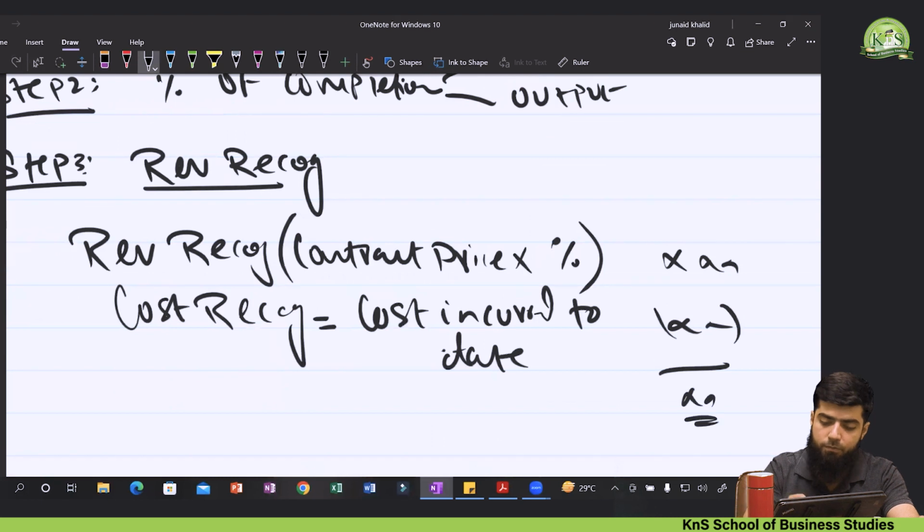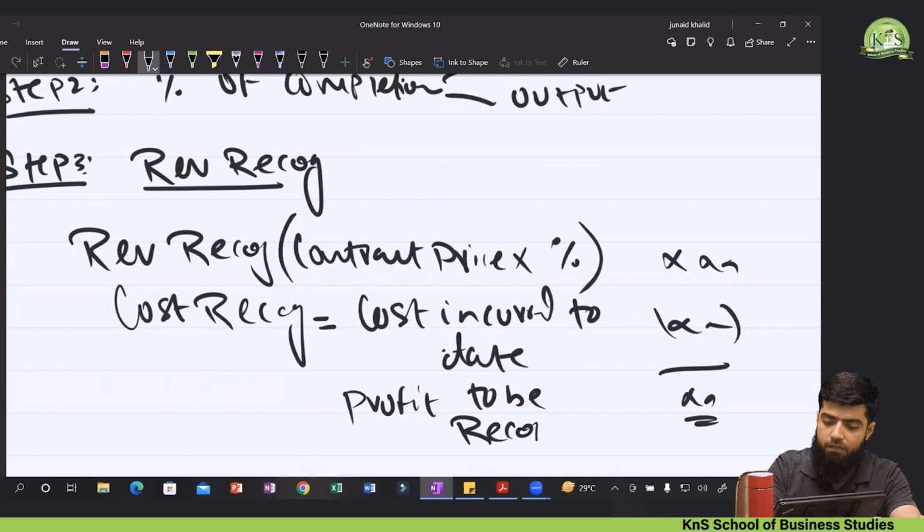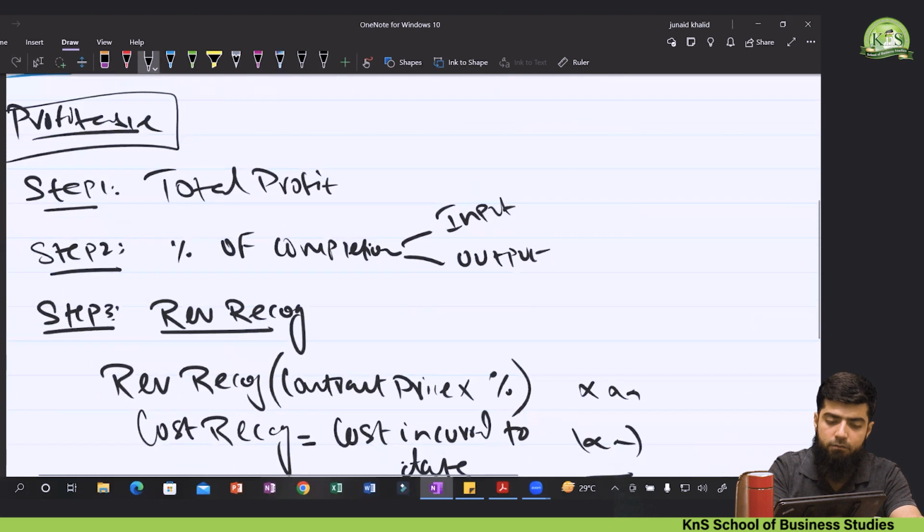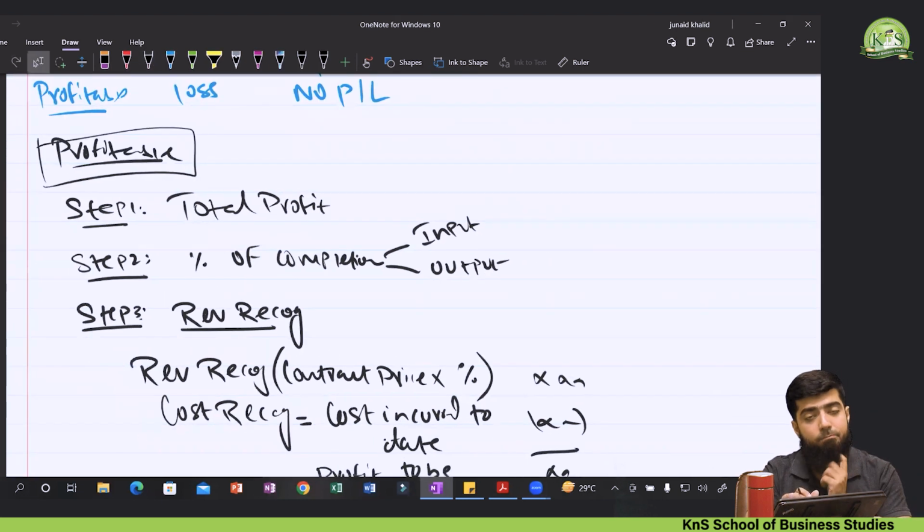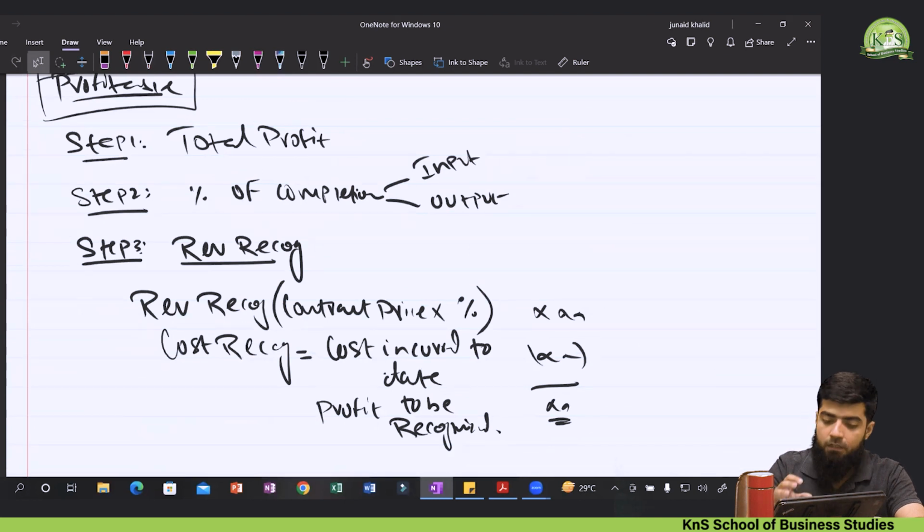The amount which will be received is known as the profit to be recognized in P&L. So that was the accounting treatment with respect to P&L. And in P&L we might face three different scenarios: a profitable contract, a loss making contract, or no profit or no loss. Okay, so that was the treatment. That was actually the change that you may face in your exam, so you must remember this one.